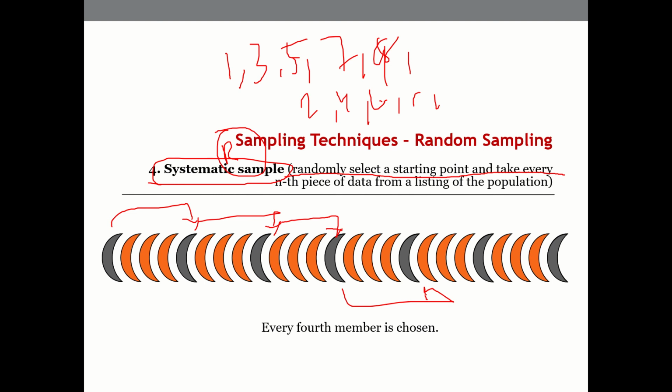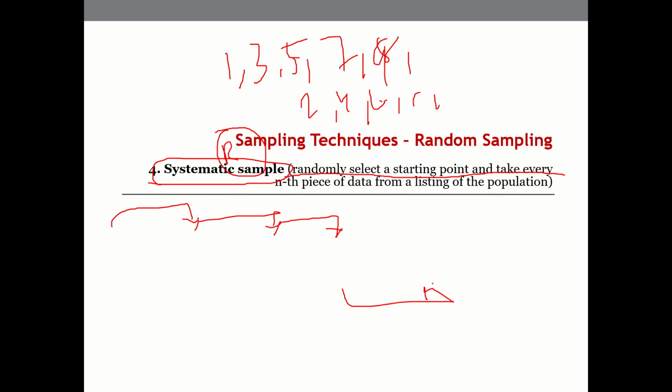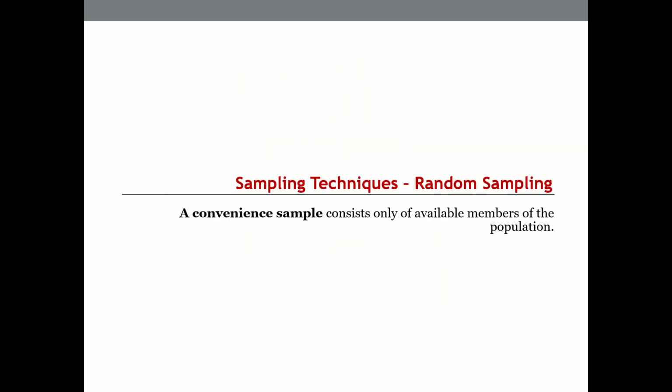It all depends on the intent of the question and what we are looking for from it. So we can adopt the simple random sampling technique, or the stratified random technique, or the cluster random sampling technique, or the systematic random sampling technique as well. And there is one more sampling within random sampling, called convenience sampling.